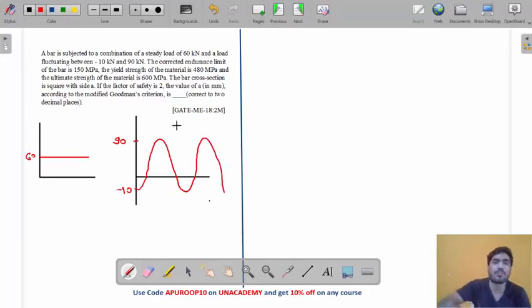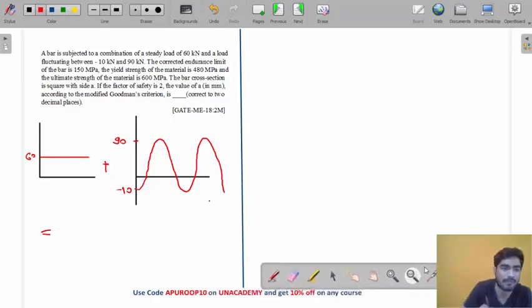So what will we do, my friend? Both the loads are in the same direction. Both the loads are acting axially. So we will add both the values, and then we will get the total load. So what will the total load be, my friend, if you add both the values?